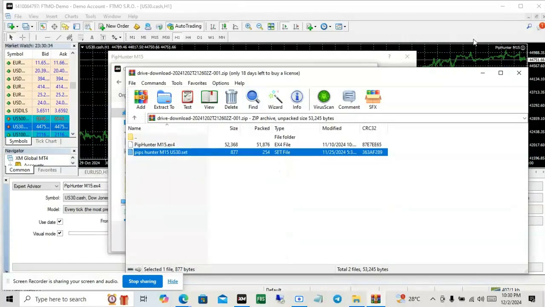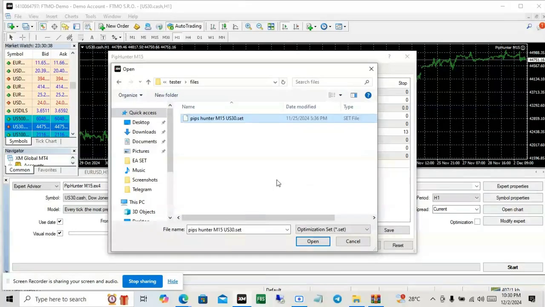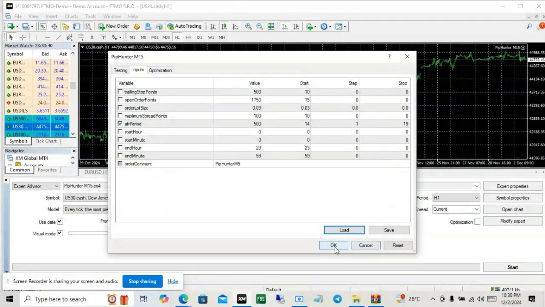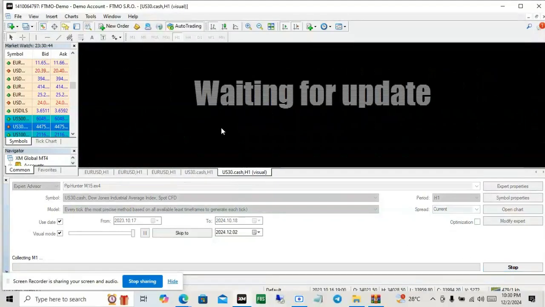Copy the set file and put it in any folder there. Now click Open and then click OK. Now click on Start, and then wait for the result to show.